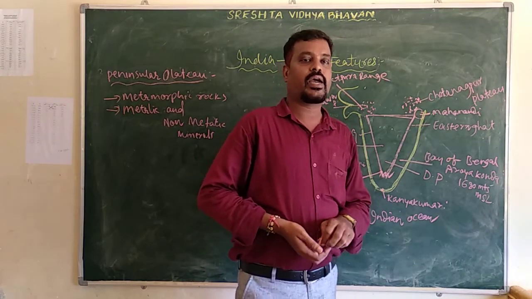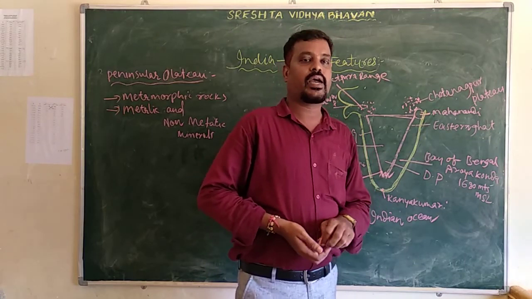These are the important coasts in the eastern coastal plain: the Utkal coast in Odisha, the Sarkar coast in Andhra Pradesh, and the Coromandel coast in Tamil Nadu. Here the important rivers flow: the Mahanadi in Odisha, the Godavari and Krishna in Andhra Pradesh, and the Kaveri in Tamil Nadu. These rivers flow in the eastern coastal plains, and the plains are fertile lands.